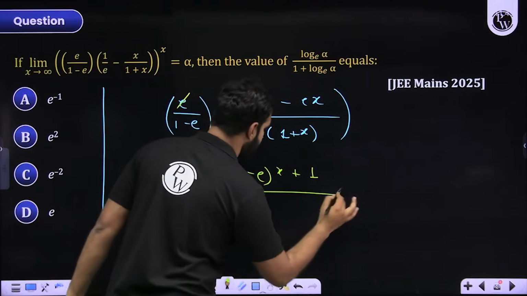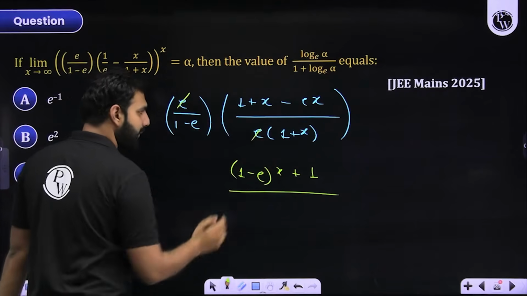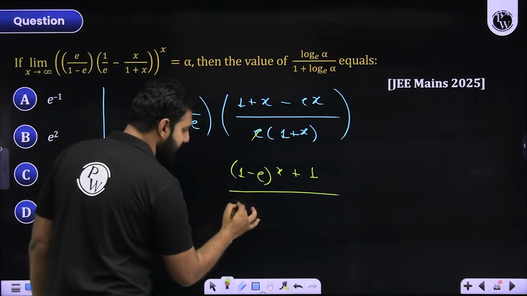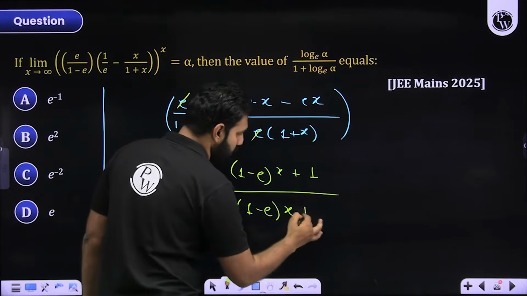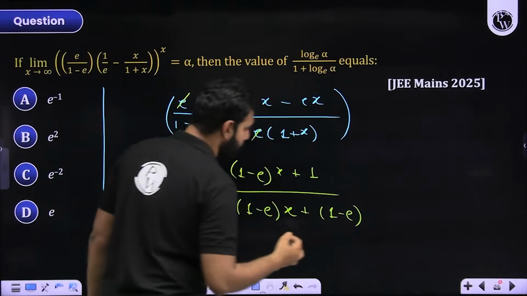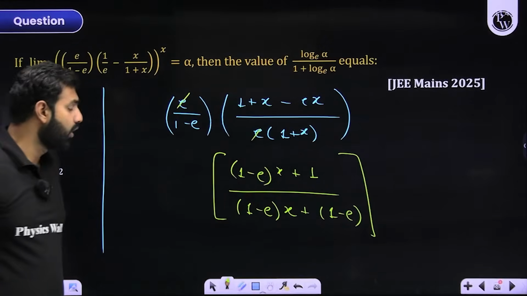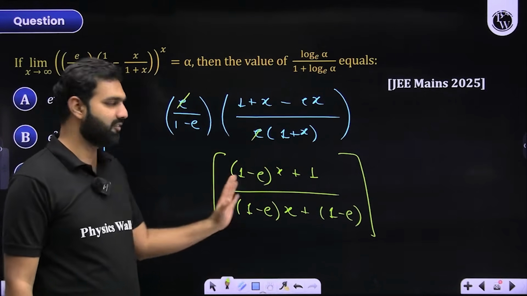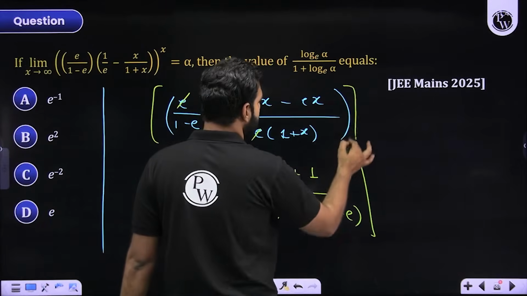I hope you are noticing it very clearly. And in the denominator, this 1 minus e, when I multiply it with 1, will be 1 minus e. And when I multiply this 1 minus e with this x, it is 1 minus e times x plus, of course, 1 minus e. So this is how the simplified version of our denominator, sorry, the base, looks like. So this is the simplified version of our base. Although it was raised to a power x.